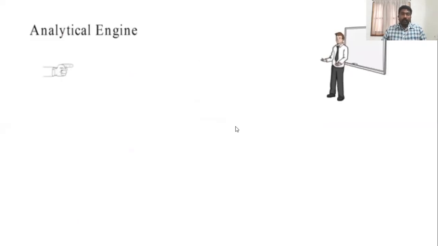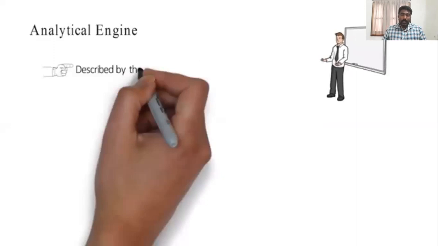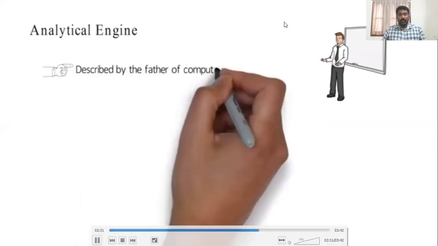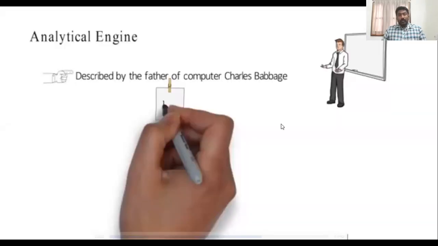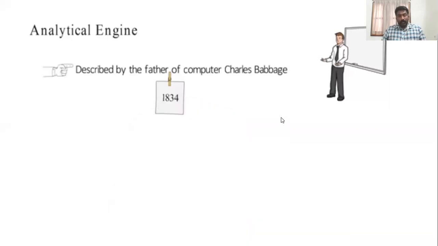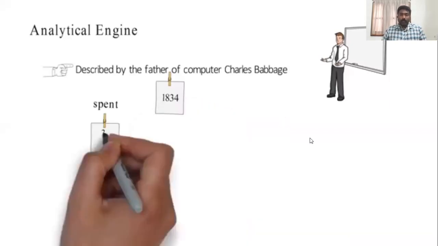Later on, the final structure of the calculating machine came into existence, called the analytical engine, which is the heart, the foundation stone, of a computer system. This analytical engine was designed by one of our famous scientists, Charles Babbage, who is the inventor of the computer.